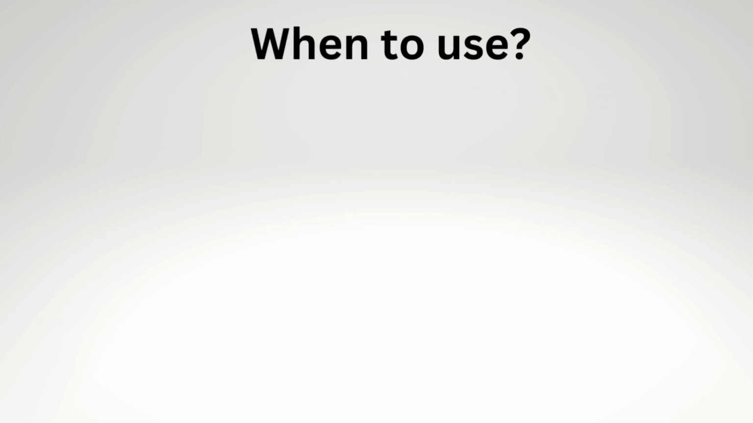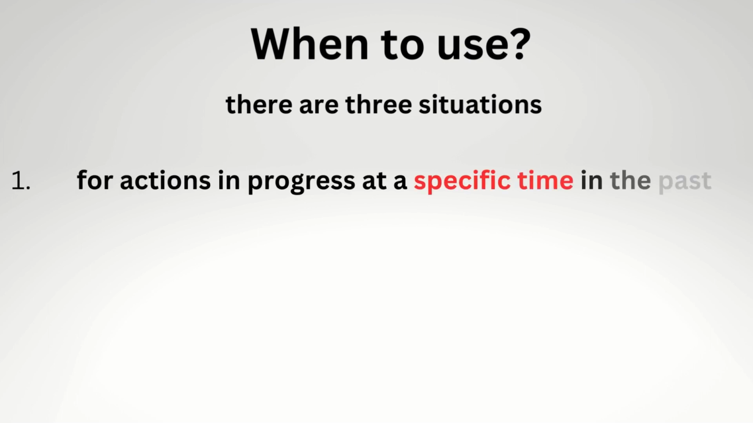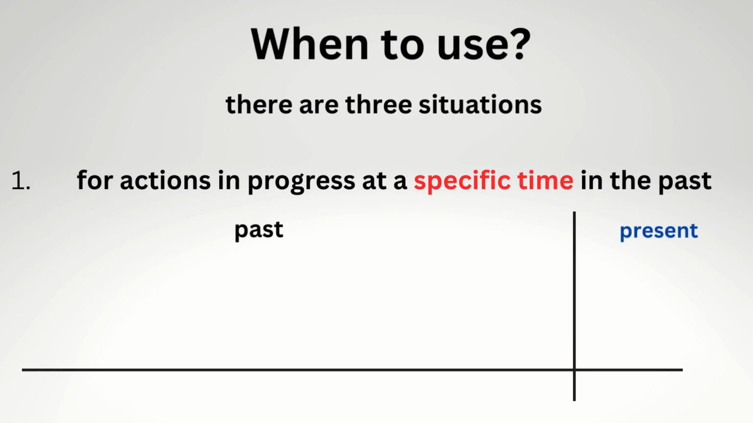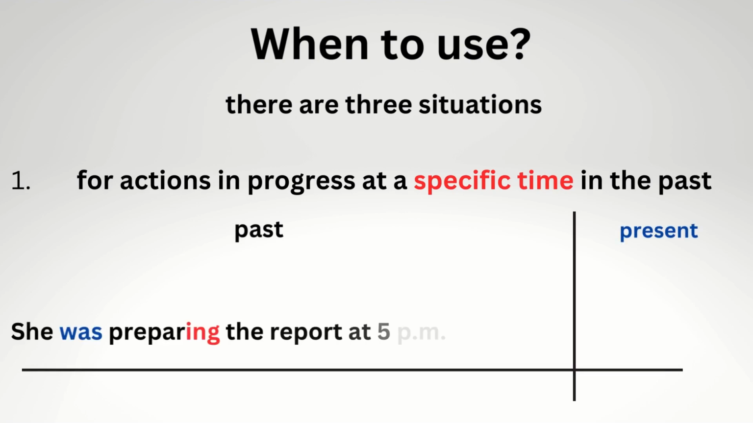Now let's talk about the situations when past continuous is used. Generally speaking, there are three main situations. First, we use it when we talk about actions that were in progress at a specific time in the past. For example, she was preparing a report at 5 p.m. yesterday. This action was not short. It lasted some time, maybe 1 or 2 hours. Therefore, we should use past continuous to emphasize the duration of the action.